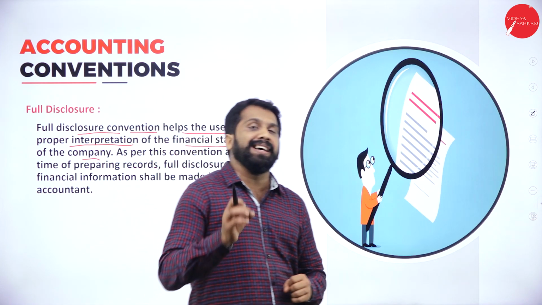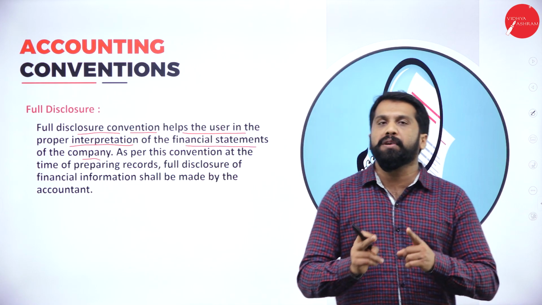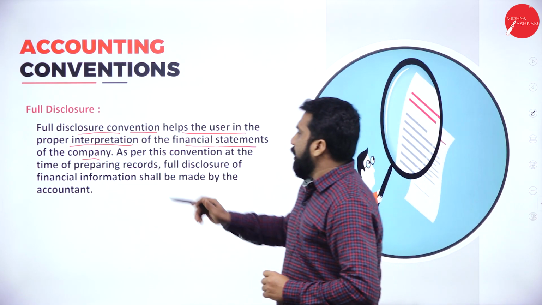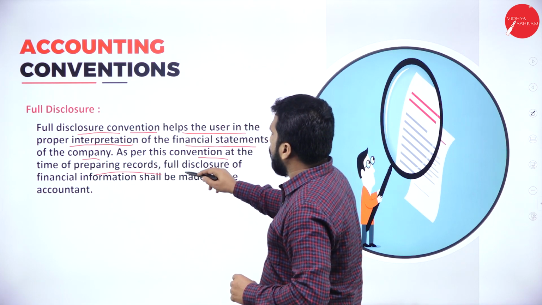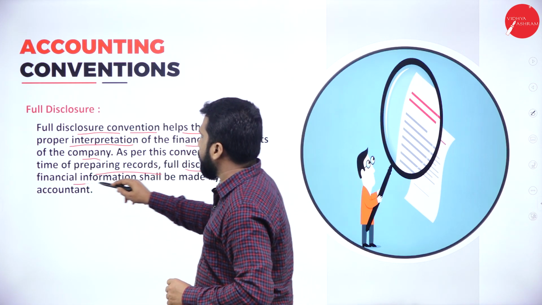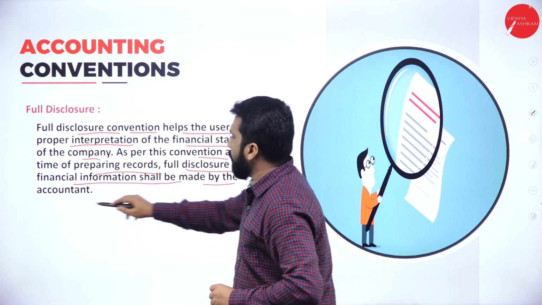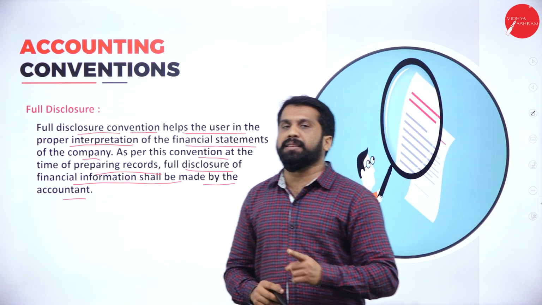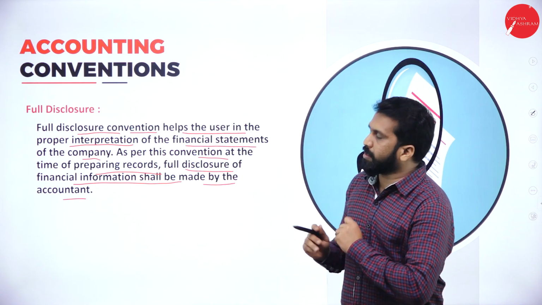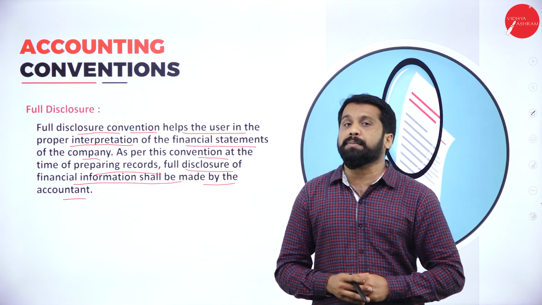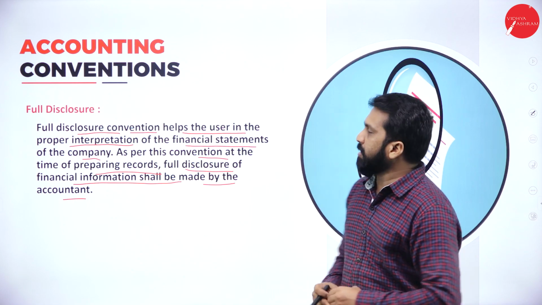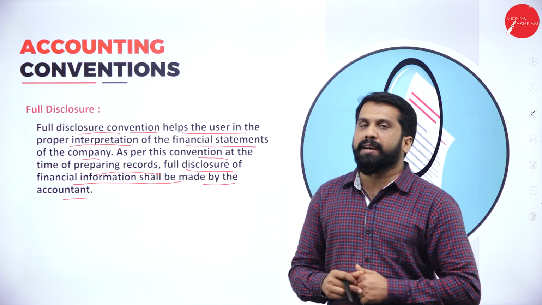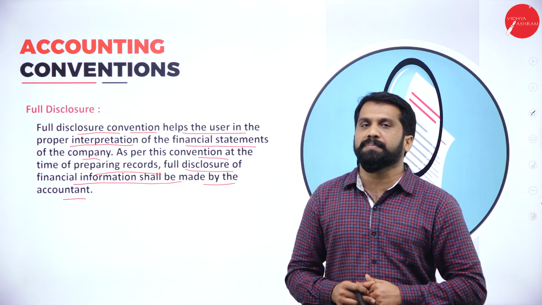It is not the exact value. Hope you are clear. Now, as per this convention, at the time of preparing records, full disclosure of financial information shall be made by the accountant. Clear? So, full disclosure responsibility will be taken by whom? Will be taken by the accountant. This is all about the convention of full disclosure.